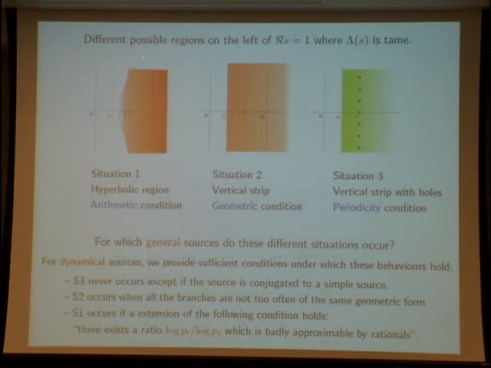And this situation also can happen if there is an extension of the condition, which is already true for memoryless source. So we see that this is important for dynamical source because we obtain sufficient conditions for which this situation occurs, and this situation occurs.